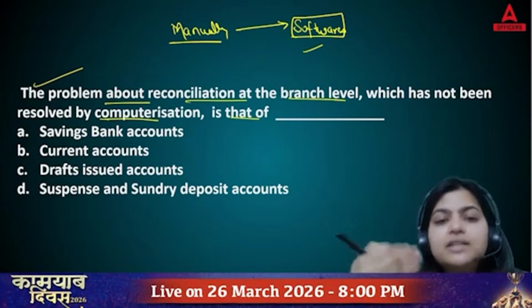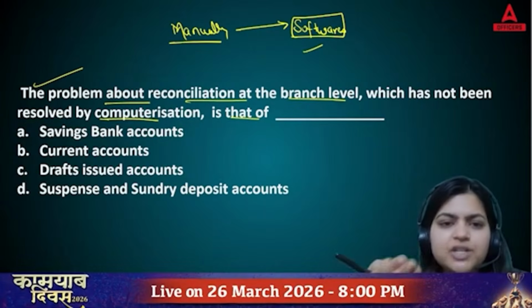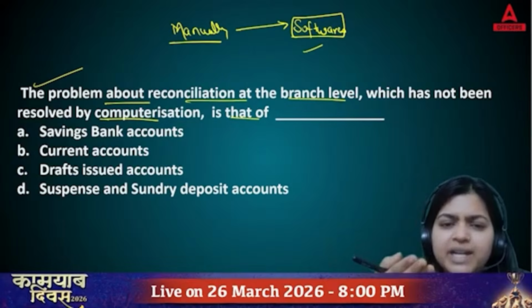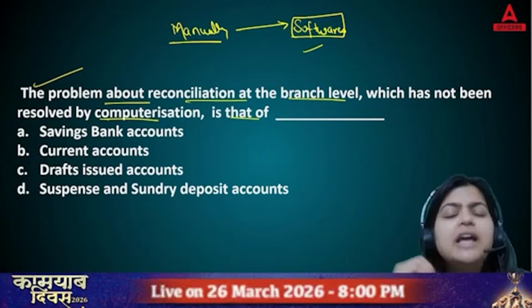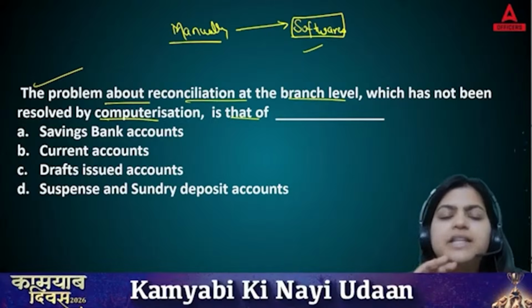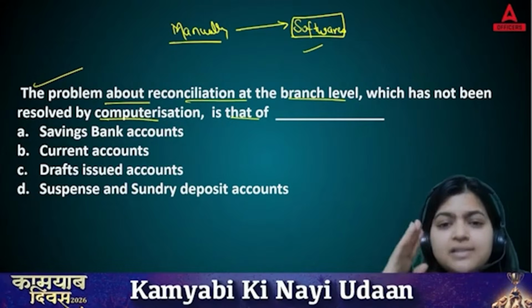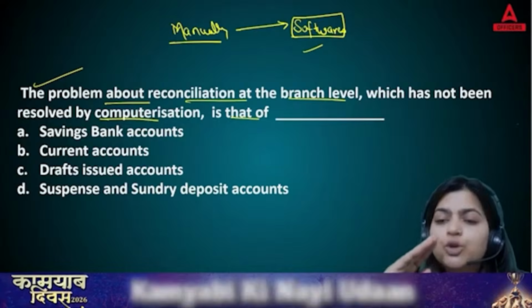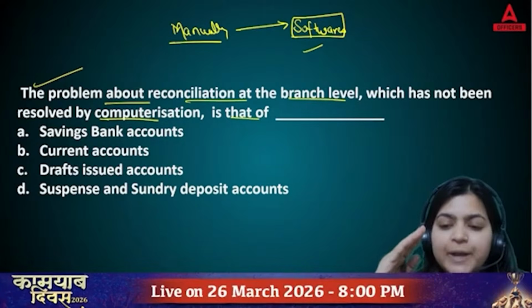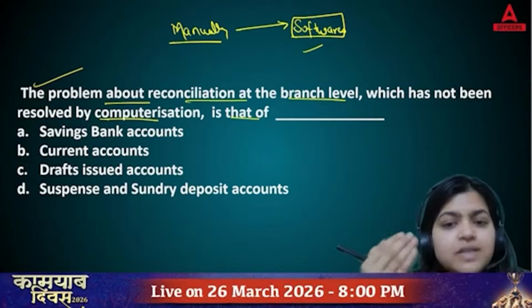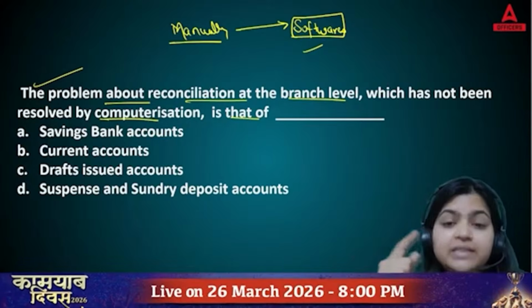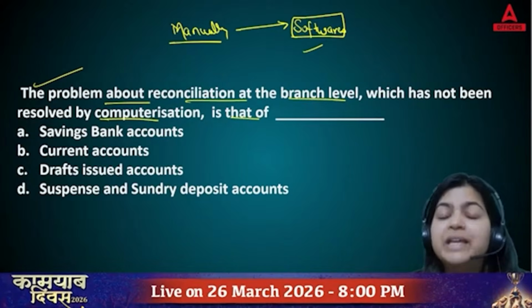Other transactions related to saving bank accounts, current accounts, draft issued accounts can be easily done through your bank software, but you cannot pass even a single entry without making any errors. Though you are using softwares, that doesn't mean that now also you're not making any errors.